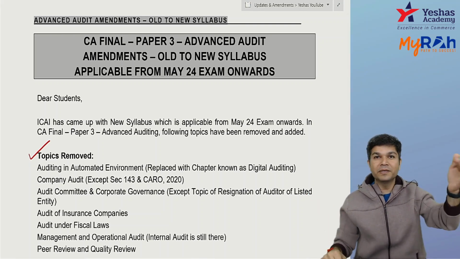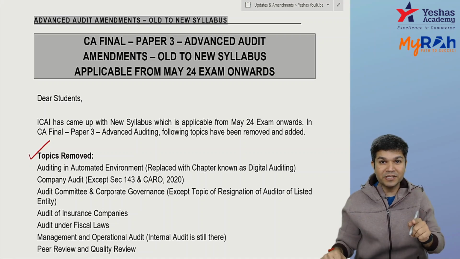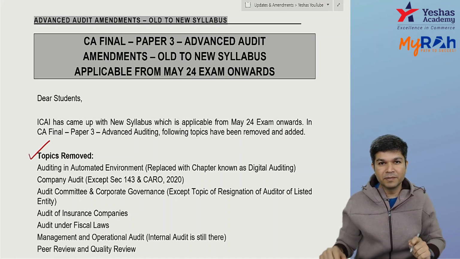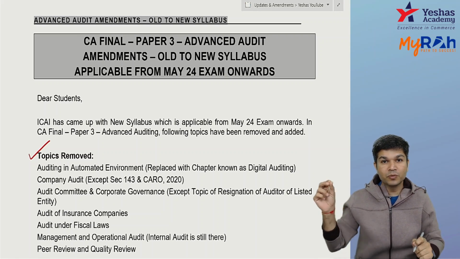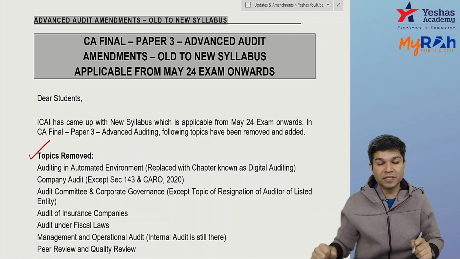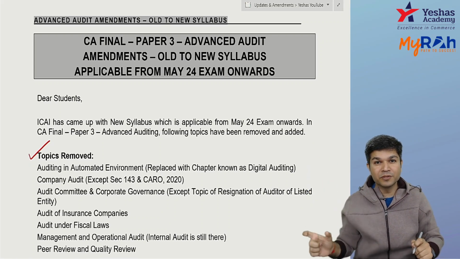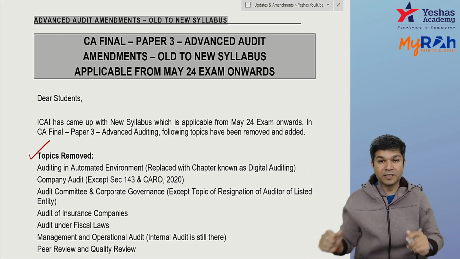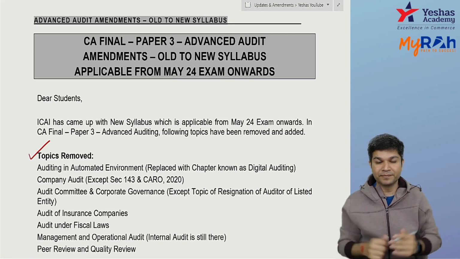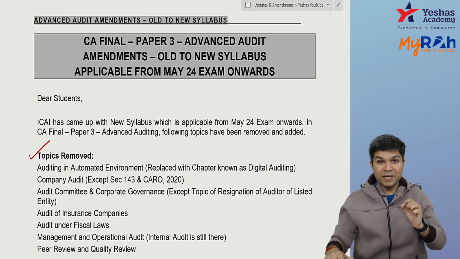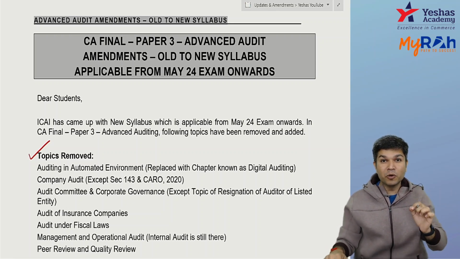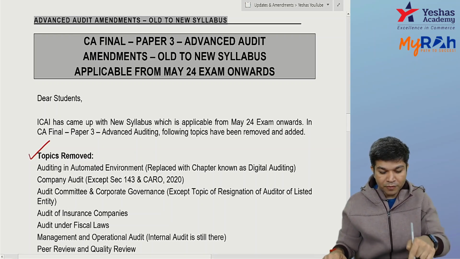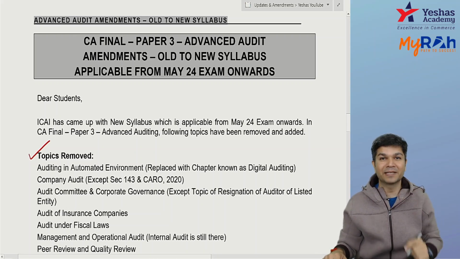Second, your company audit chapter is removed. Reason, it was already covered in CA Intermediate. The company audit chapter is fully removed except section 143. Remember section 143, subsections 2 and 3, they were related to your reporting. 143(3), 10 matters to be reported mandatorily. Then we had section 143(11). The power was given to the Central Government to order additional reporting, and based on that power given under section 143(11), they came out with CARO. Section 143 and CARO are still applicable.